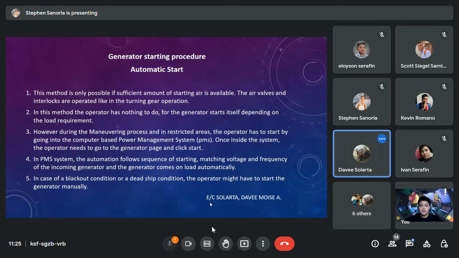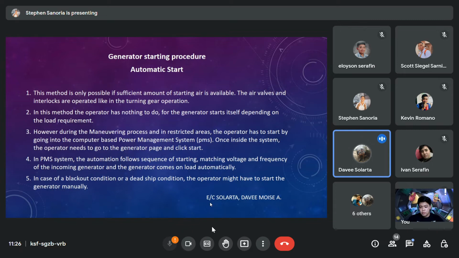So, generator starting procedure, automatic start. This method is only possible if sufficient amount of starting air is available. The air valves and interlocks are operated like in the turning gear operation. Number 2, in this method, the operator has nothing to do, for the generator starts itself depending on the load requirement.